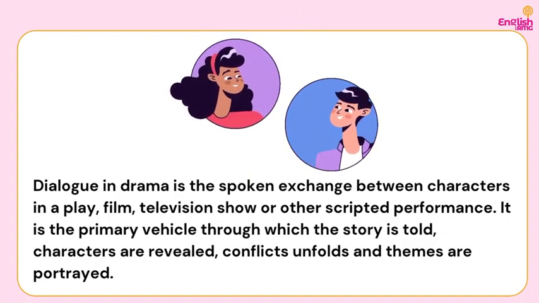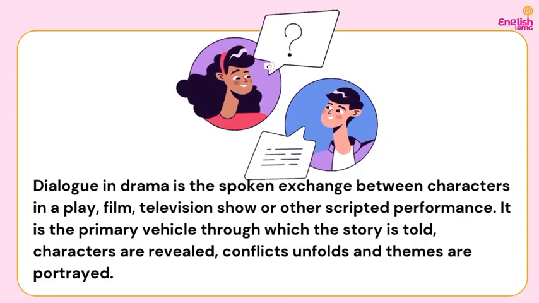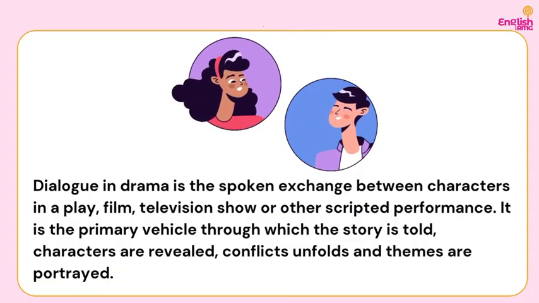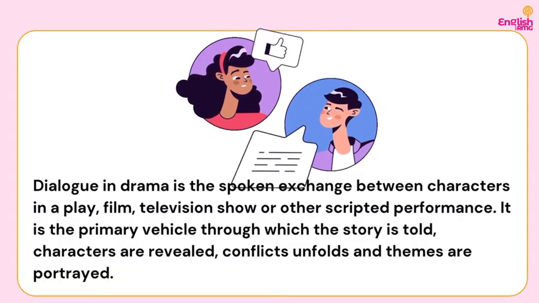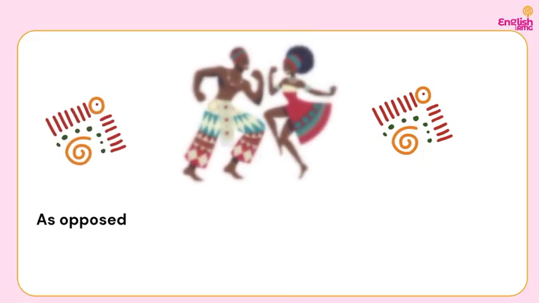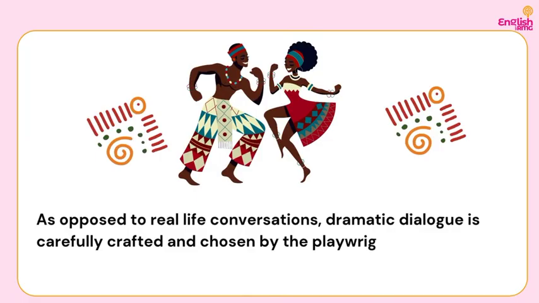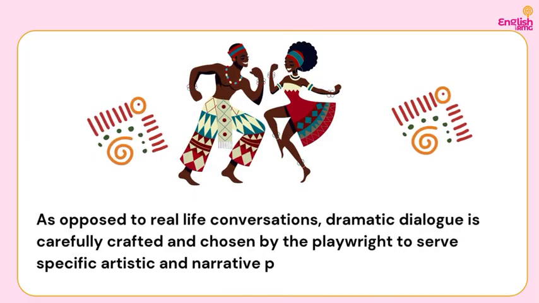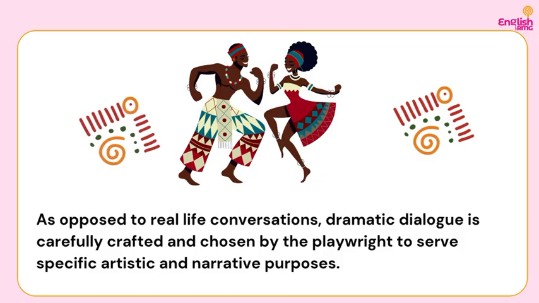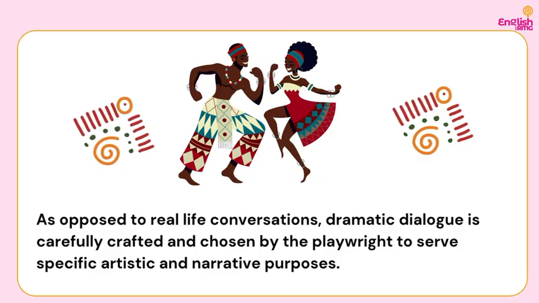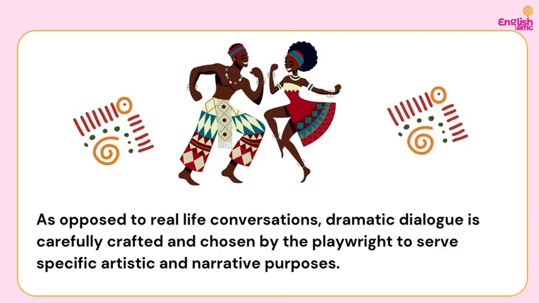You would set yourself apart from other literature students who are just going to say dialogue is a conversation between two or more people in a play. Don't just give that definition. Make it deeper. Let your examiner know that you know better. As opposed to real life conversations, dramatic dialogue is carefully crafted and chosen by the playwright to serve specific artistic and narrative purposes.